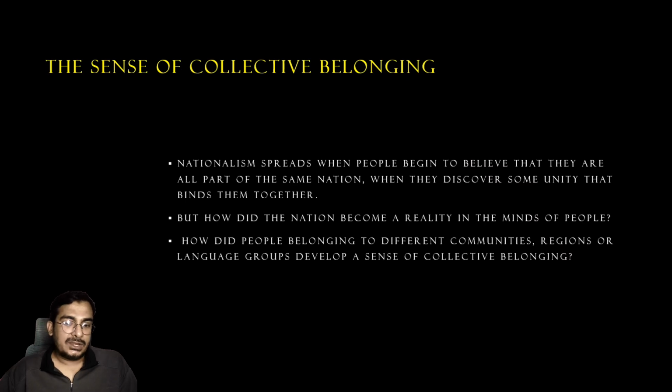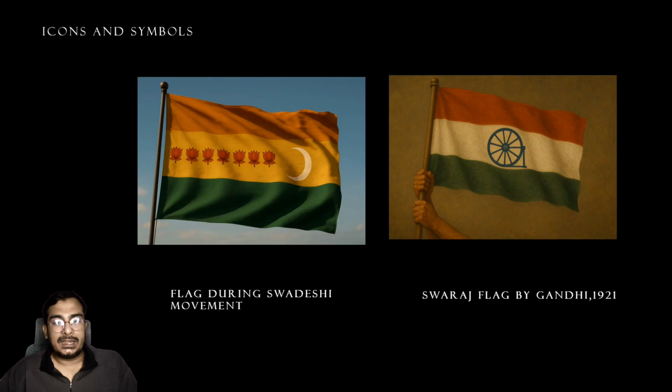There was a flag that was designed during the Swadeshi movement long back. This flag had 8 lotuses and a crescent moon. It's an error that there are only 7 lotuses on your screen under the flag, but it's actually 8 lotuses representing the 8 provinces of the British. Then we also had another flag which was created by Gandhi, the Swaraj flag, in 1921. The flag generated that feeling of patriotism among people. So that was the idea behind that.